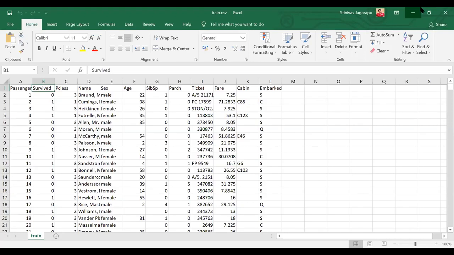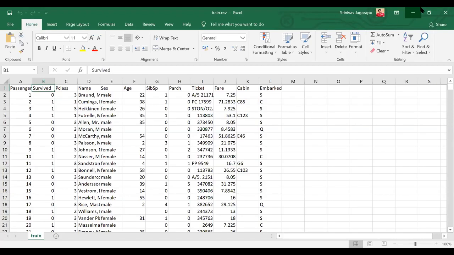Different algorithms can lead to different models, and the model is based on these rules. So whenever it encounters new data, it can take a decision. The decision can be anything. In the data set we have seen, the decision is whether the person has survived or not. In another data set, it can be anything. A model is something which has learned from the data and stored that information in itself to make future decisions. This is called a machine learning model.